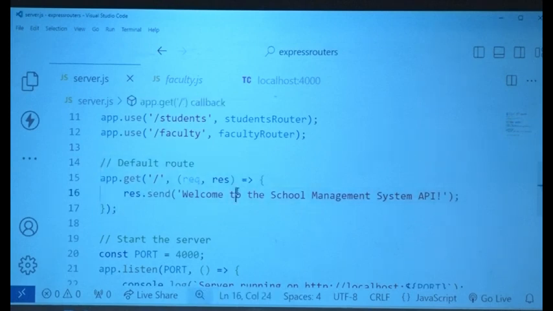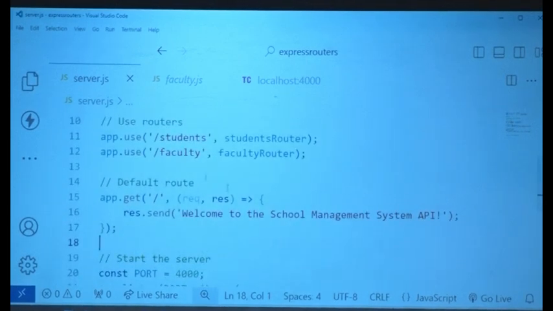Everybody, when you're talking to anybody, whether it's an evaluator of your project, your faculty, your guide, interviewer, anybody, use the appropriate words. Don't say we put a forward slash there now and then we do this now. Don't speak that language. Say we create a router. We use the middleware and set that router, right? So welcome to school management system is here, right? Now what is the next one?